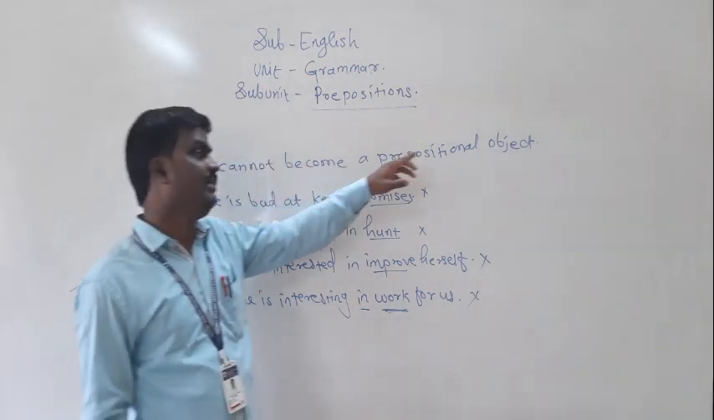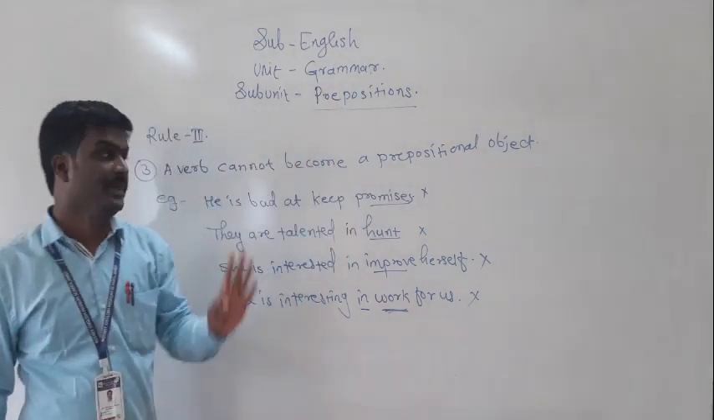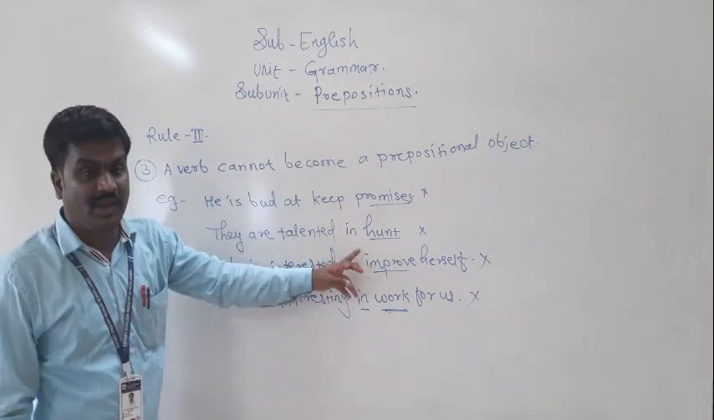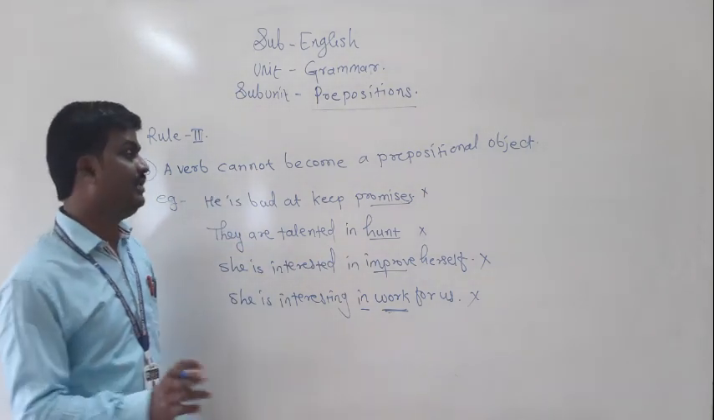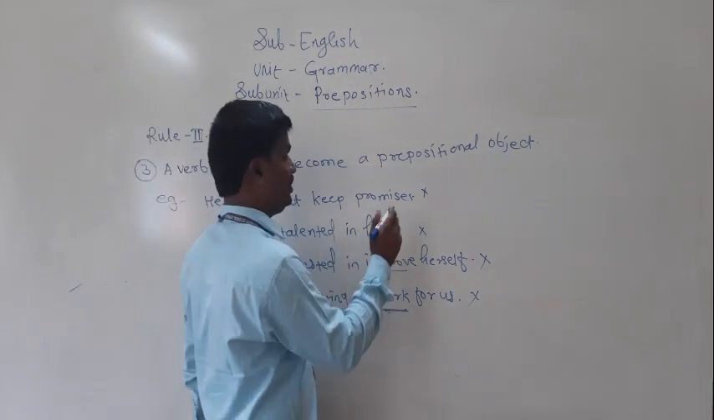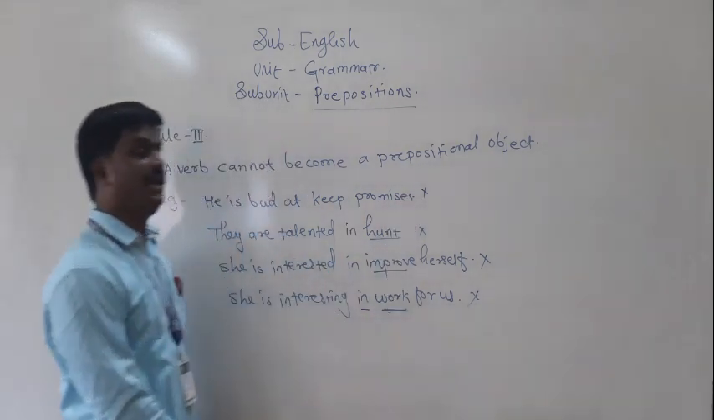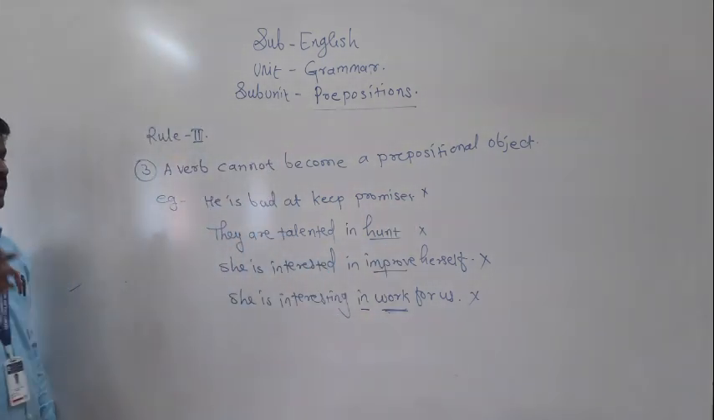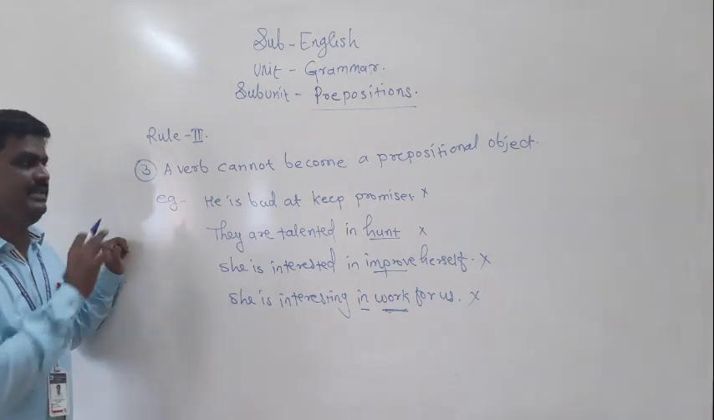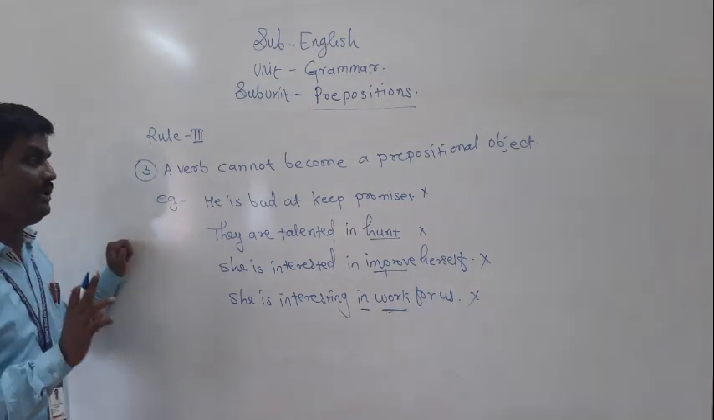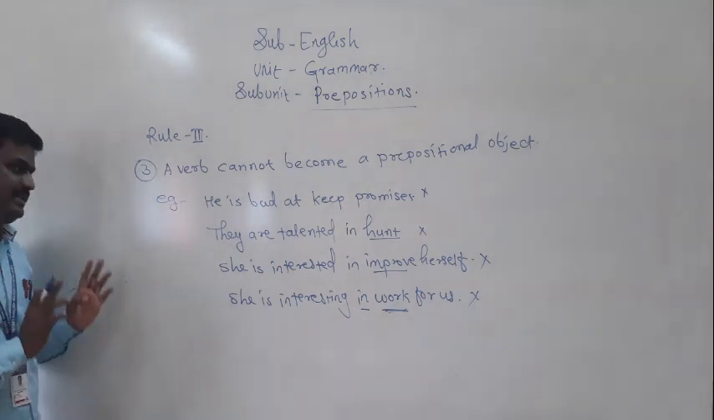A verb cannot become a prepositional object. It means we cannot use a verb after a preposition. After the preposition, we cannot use a verb. See here, I have given some examples, and all these examples are wrong. How it is wrong and why it is wrong, that we will discuss.